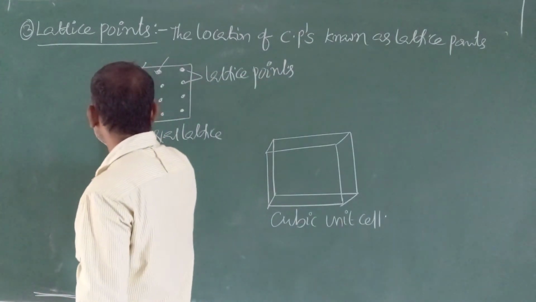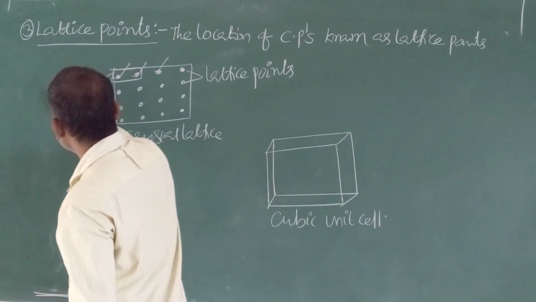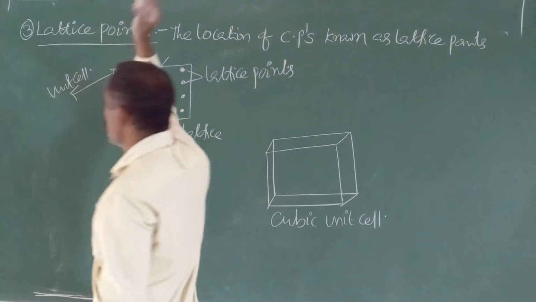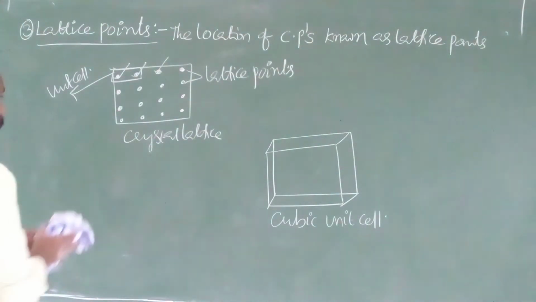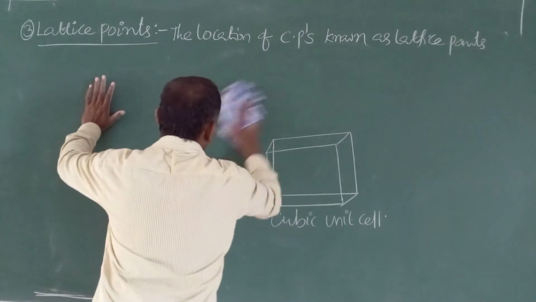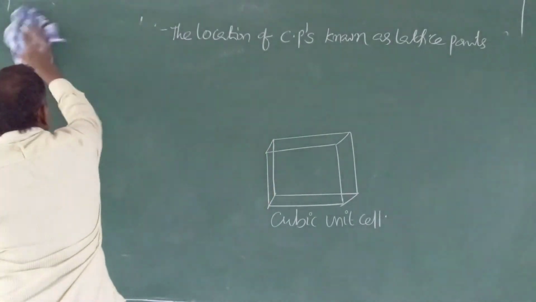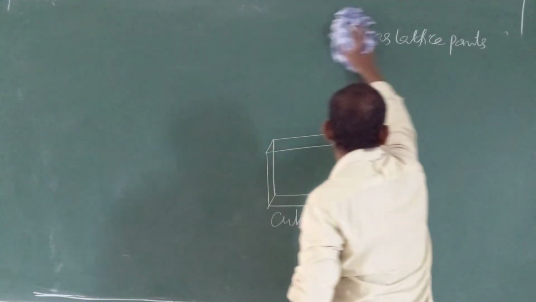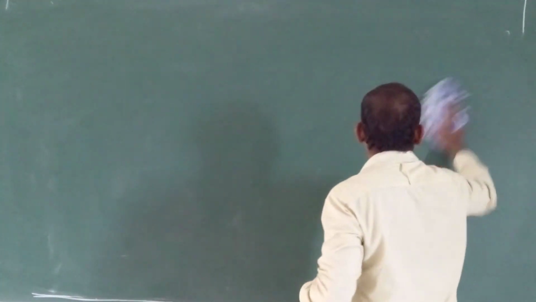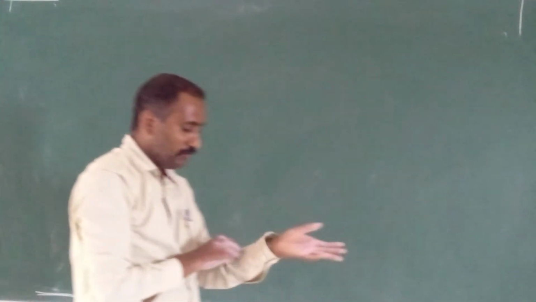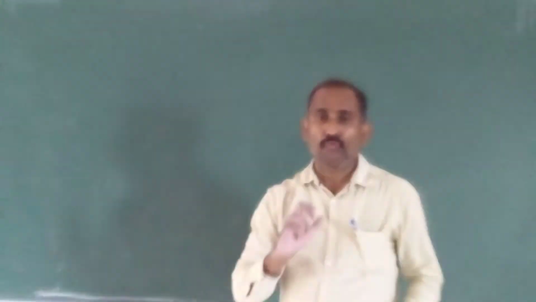In the crystal lattice, the smallest repeating part is known as the unit cell. That unit cell shape is cube shape, a cubic unit cell. Next, types of unit cells are there. Before discussing types, regarding the cube, we have to know what locations are there.